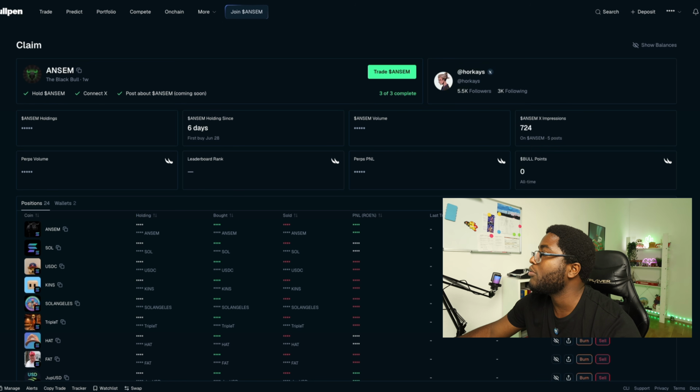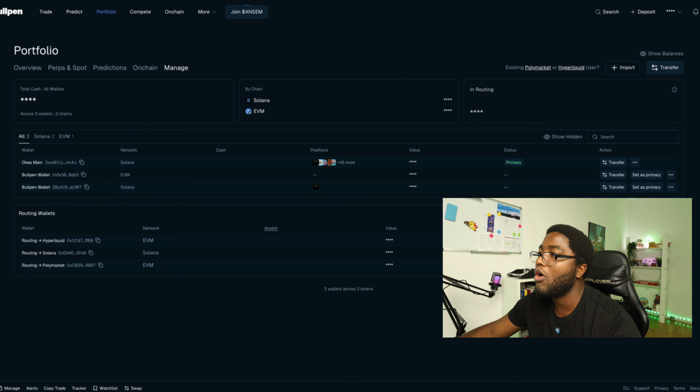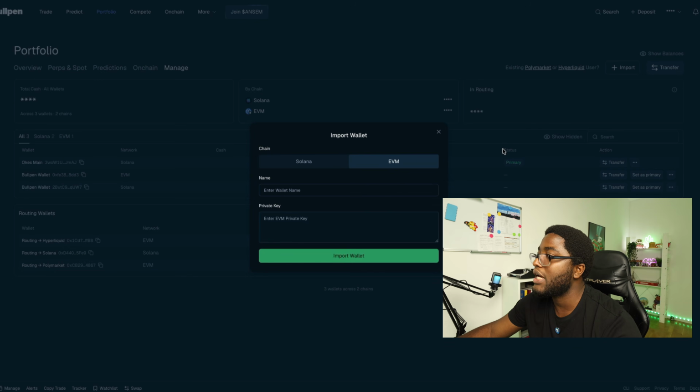You just need to come here to your profile once again. You come to manage wallets. When you come to manage wallets, you can see all of the wallet data here. You can see it's like your portfolio, right? Then you can see up in the corner here, which says import. So once you click on that, you enter your wallet name, EVM or Solana, of course Solana, right? Because we are basically doing this on Solana.